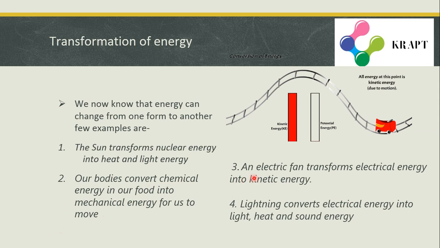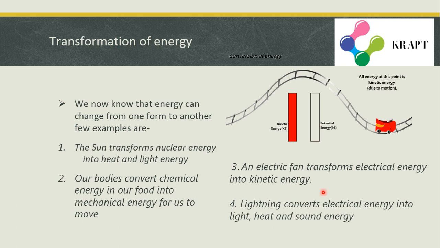Now let us see an electrical fan transforms electrical energy into kinetic energy. So when you switch on an electrical fan, it rotates. While rotating, it performs work and that energy possessed by it is kinetic energy.